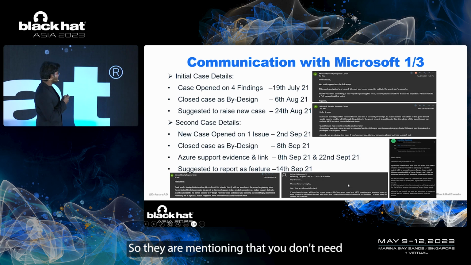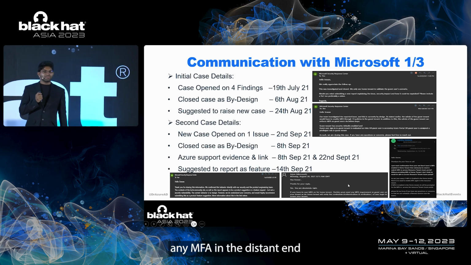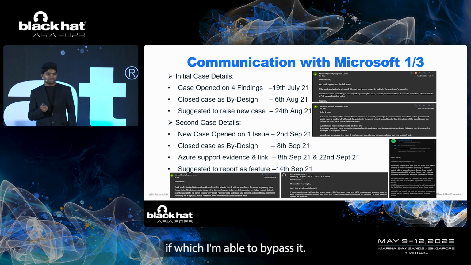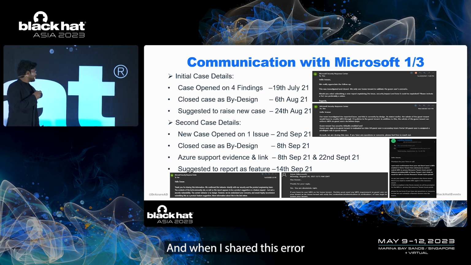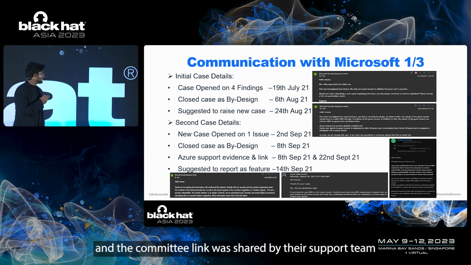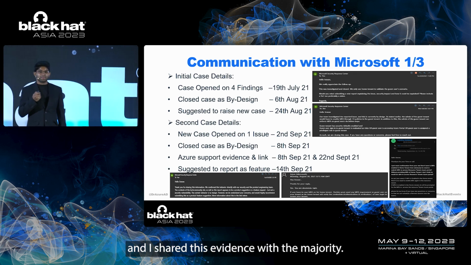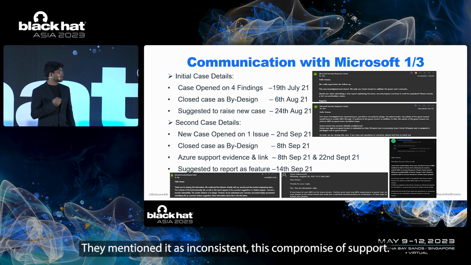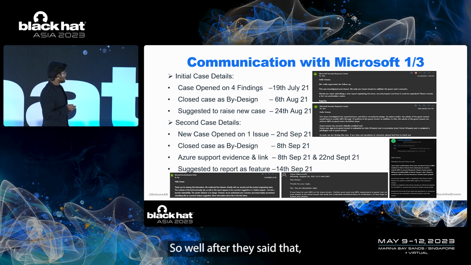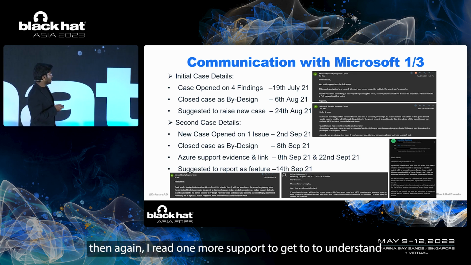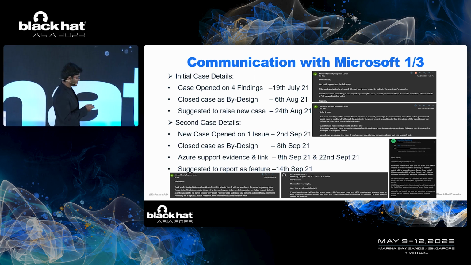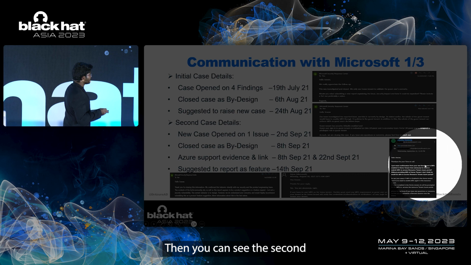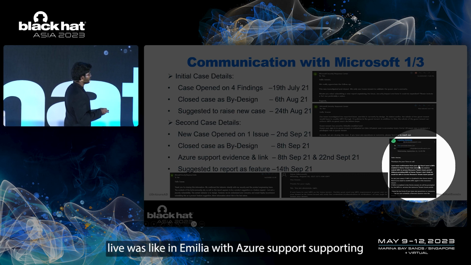So they are saying that you don't need any MFA in the guest tenant, as your home tenant will satisfy the MFA, which I'm able to bypass. When I shared this Azure support evidence, along with a tech community link shared by the Azure support team, with MSRC, they said it was an inconsistent response from Azure support. So after that, I raised one more support ticket to understand how inconsistent the Azure support team is. Then you can see the second email here with the Azure support team.